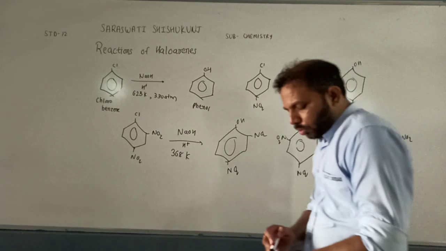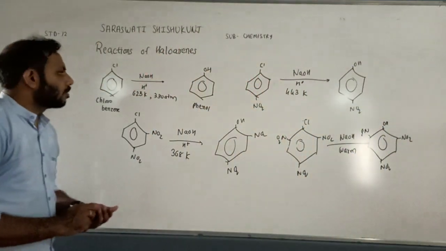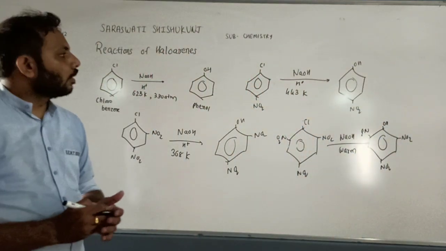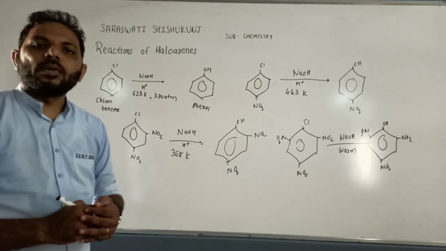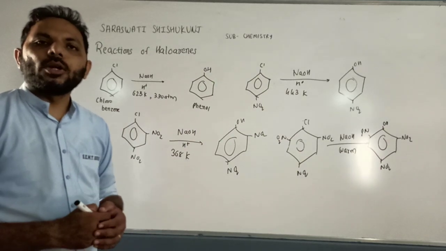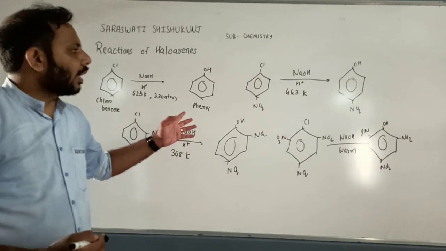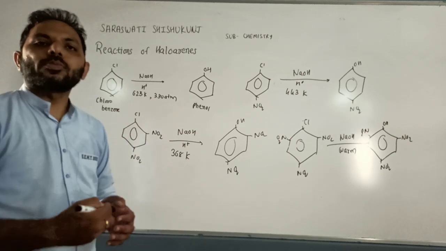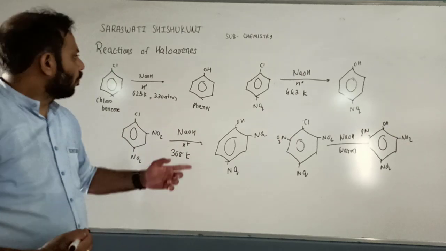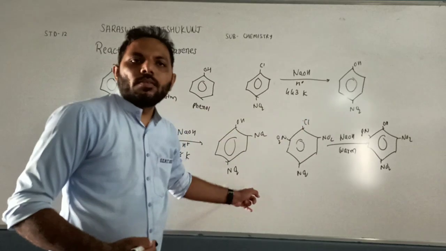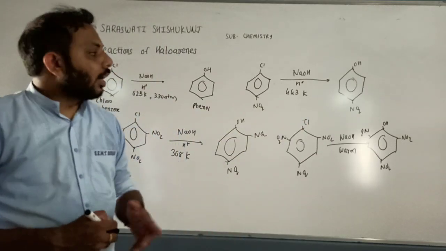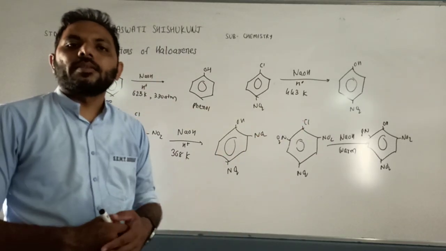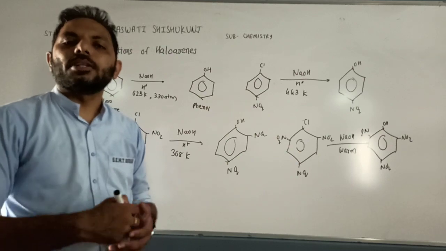Okay, so these reactions suggest that because of the presence of nitro groups, the electron withdrawing effect is there, and because of the electron withdrawing effect, the chemical reaction of haloarenes becomes easy. So we need lower temperature for these reactions, right? The more nitro groups there are, the lower the temperature requirement.